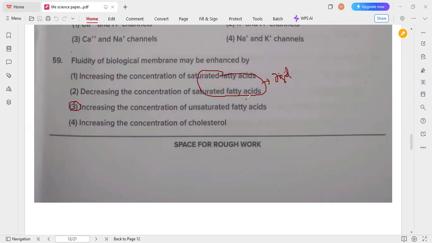The fluidity comes from the unsaturated fatty acids as well as a small concentration of cholesterol, but majorly by increasing the concentration of unsaturated fatty acids, the plasma membrane maintains a fluid-like structure, the fluid mosaic structure. So option 3 is the correct answer for this question.